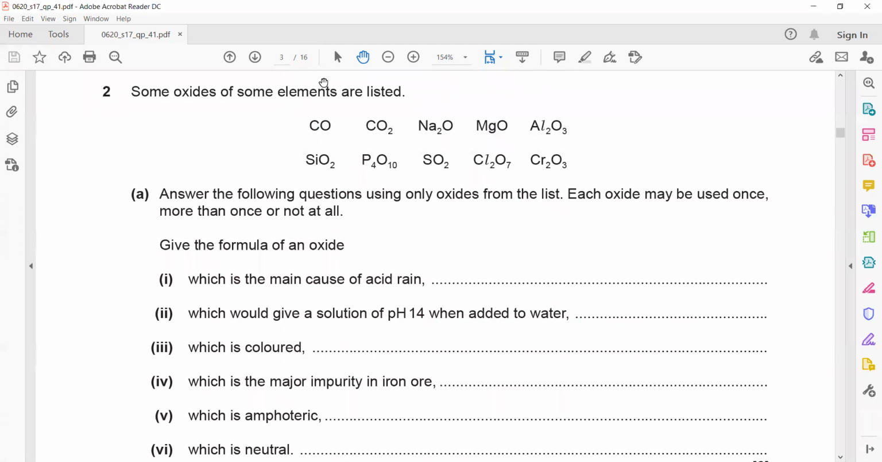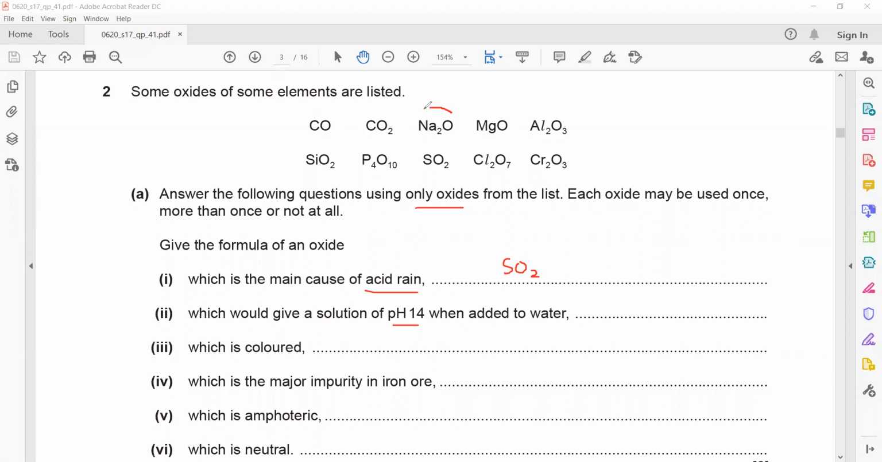In question number 2, these oxides are given. Answer the following questions using only oxides from the list. Each oxide may be used once, more than once, or not at all. And give the formula of the oxide. What is the main cause of acid rain? Acid rain is mainly caused by sulfur dioxide, because when we burn fuel containing sulfur, it releases sulfur dioxide, which mixes with water, forms sulfurous acid, and leads to acid rain.